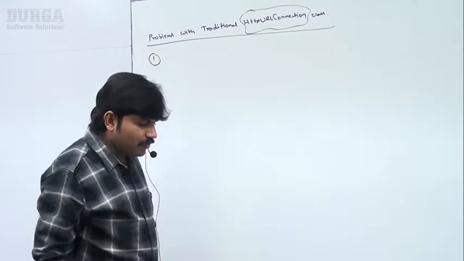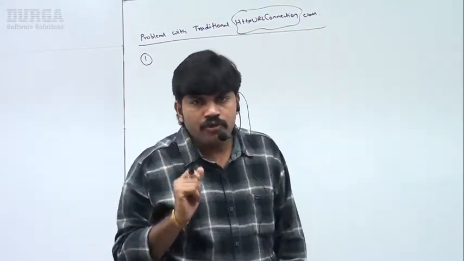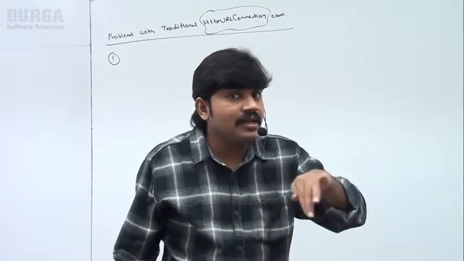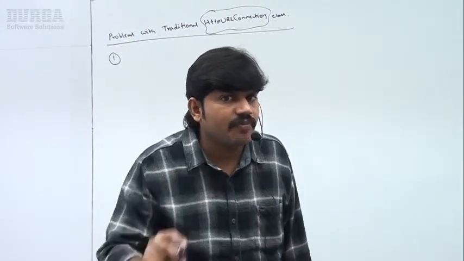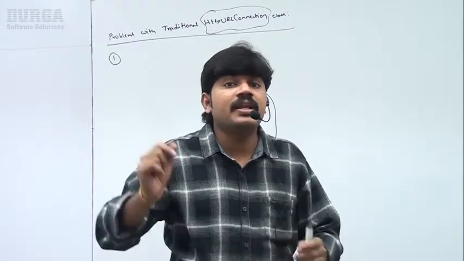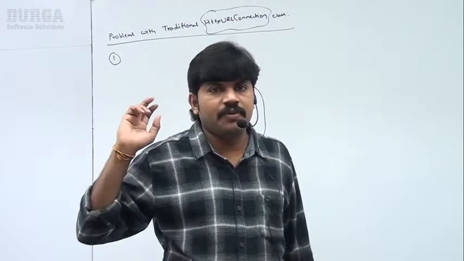Problem number 1. Do you know in which version HttpURLConnection came? The JDK 1.1 version, which came in 1997. Remember that.